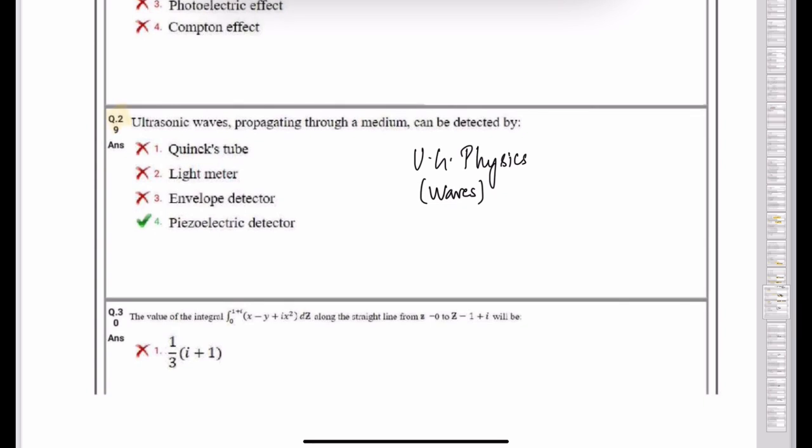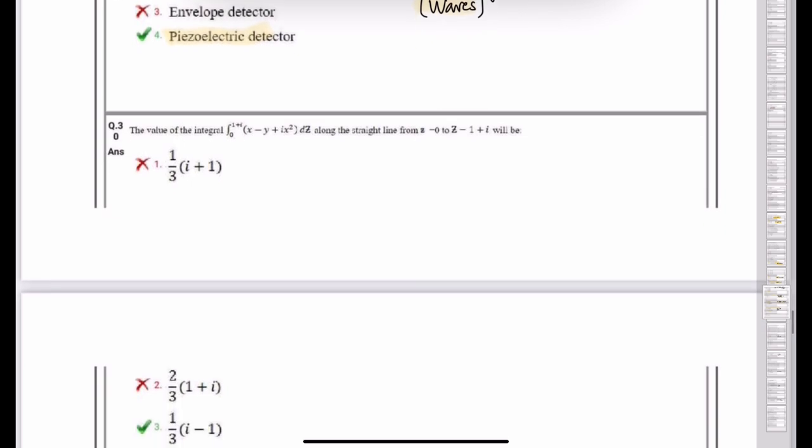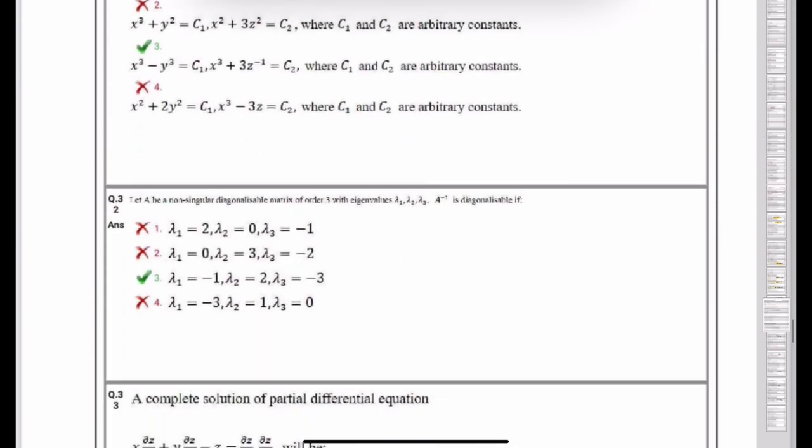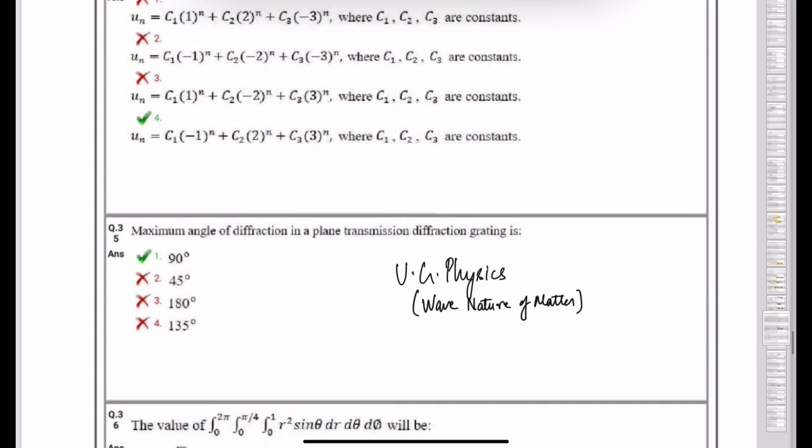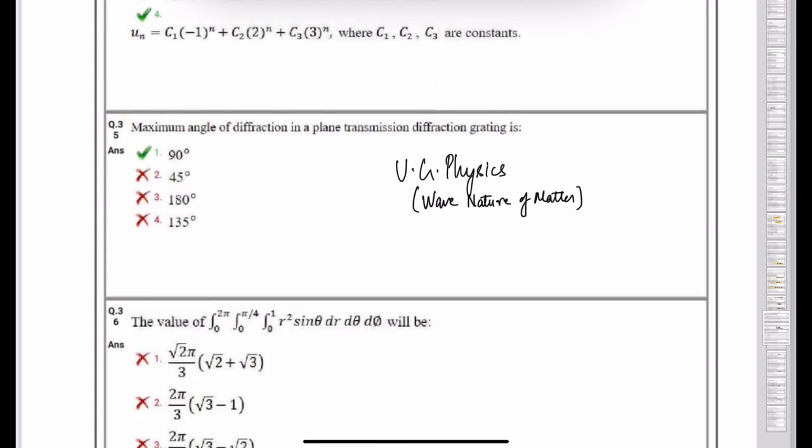Question number 29. Simple theoretical question. Ultrasonic waves propagating through a medium can be detected by piezoelectric detector. This is from first year physics. You will not find it in NCERT. Question number 35. The maximum angle of diffraction in a plane transmission diffraction grating is 90 degree. This question is again from wave nature of matters, means wave optics from first year physics.